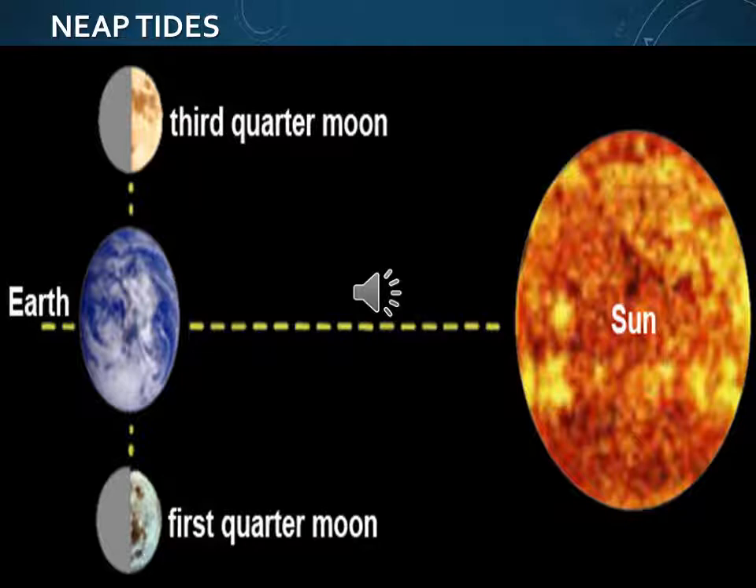A neap tide occurs between the two spring tides, two high tides, that is twice a month, when the first and last quarter moon appears. That is between the new moon day and full moon day. As shown in the picture, when the sun and the moon are at right angles, their gravitational forces work against each other, causing a low tide called neap tide.